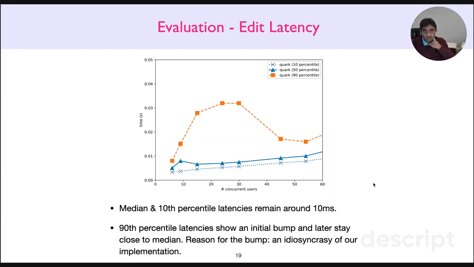So here are our latency results. Latency pretty much remains constant. The median and 10th percentile latencies remain around 10 milliseconds. The 98th percentile latency shows an initial bump and later evens out. We find that this bump is due to an idiosyncrasy of our implementation, which uses OCaml lightweight threading. We hope that when we move to multi-core OCaml, this pattern evens out, right?